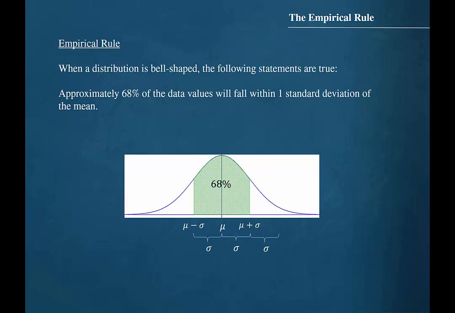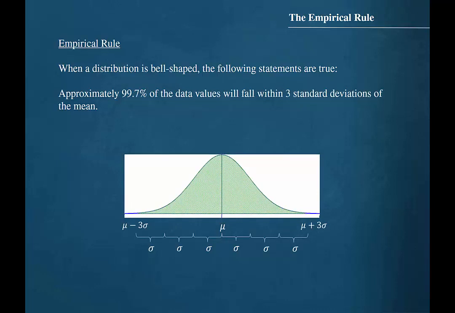Now let's add one more standard deviation to the right-hand interval endpoint and subtract one more standard deviation from the left-hand interval endpoint. This would result in an interval that would contain all of the data values that are within two standard deviations of the mean. The empirical rule tells us that approximately 95% of the entire dataset would fall within this interval.